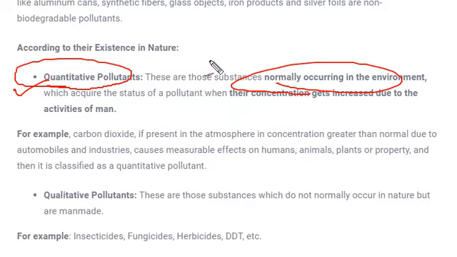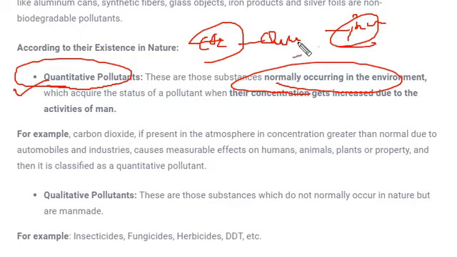Although these pollutants are already present in the environment, for example carbon dioxide, it becomes a pollutant when the concentration of carbon dioxide increases in the environment, and then it would be called quantitative. Quantitative means increase in number, or in this case, increase in concentration. So when the concentration or the amount of carbon dioxide increases in the environment, then it becomes a pollutant.